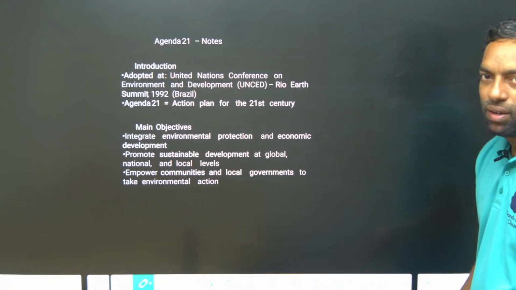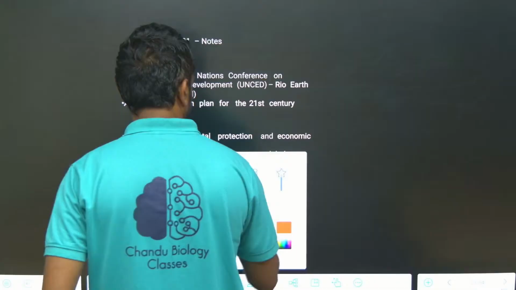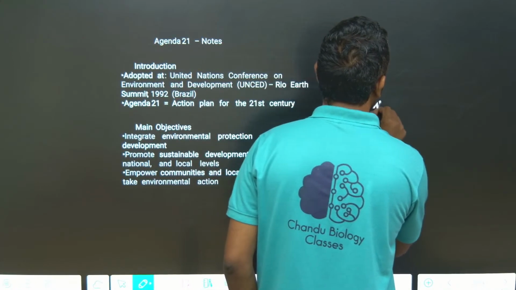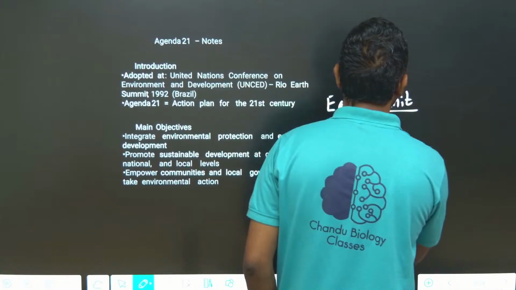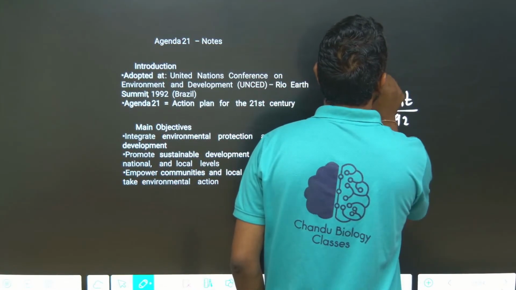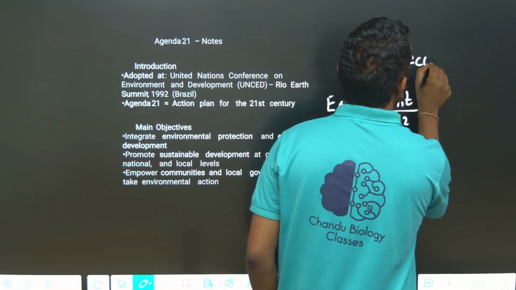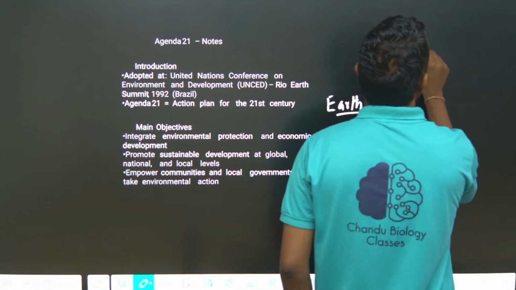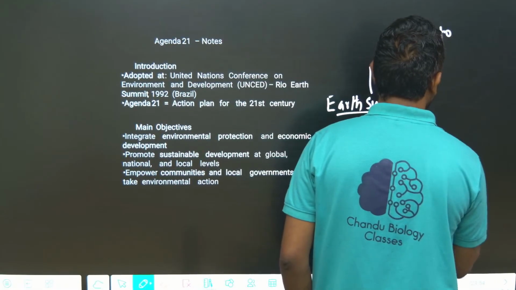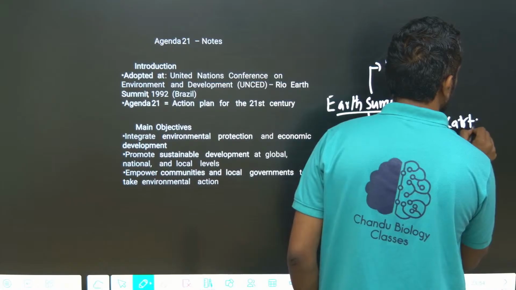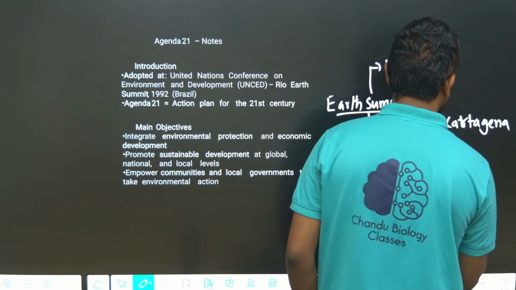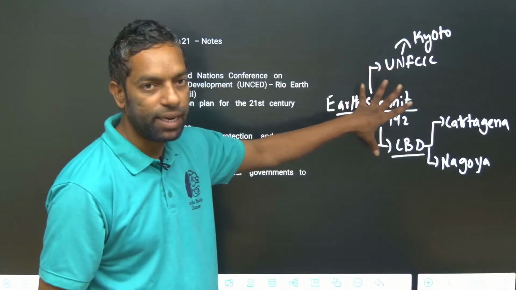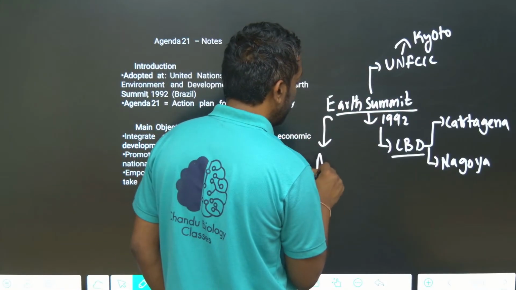Agenda 21. Earth Summit, 1992. We discussed UNFCCC, with the Kyoto protocol, and we discussed CBD, with the Cartagena and Nagoya protocols. All of these come from the Earth Summit, and Agenda 21 also comes from the Earth Summit.